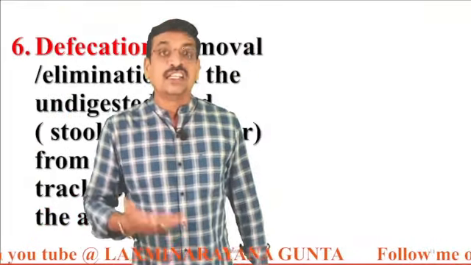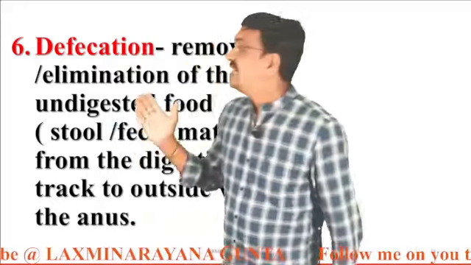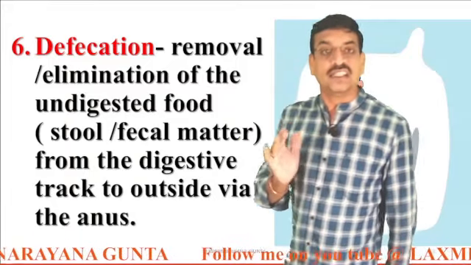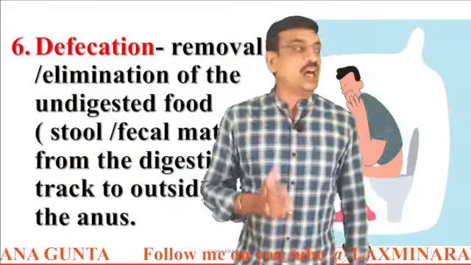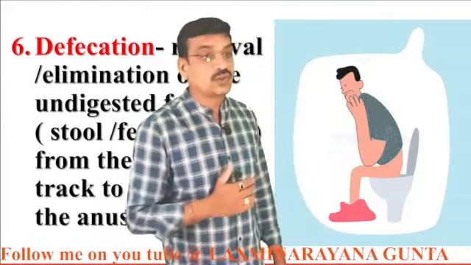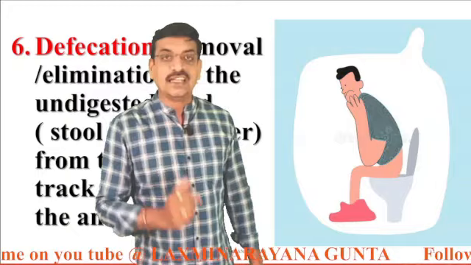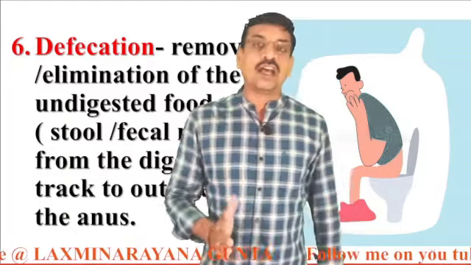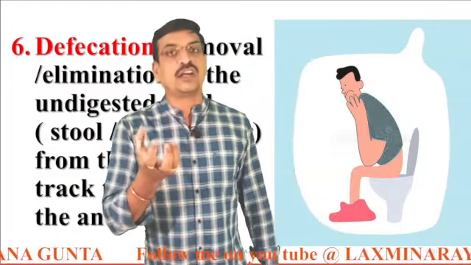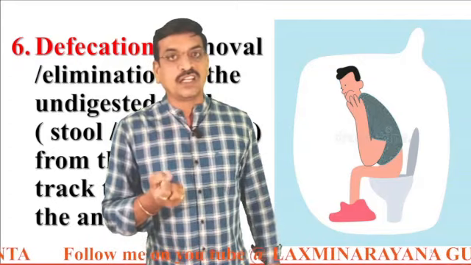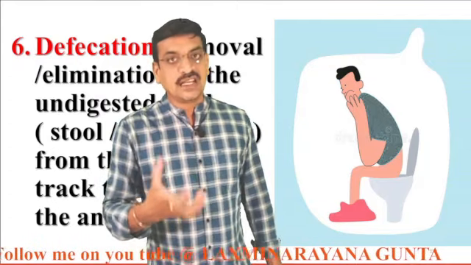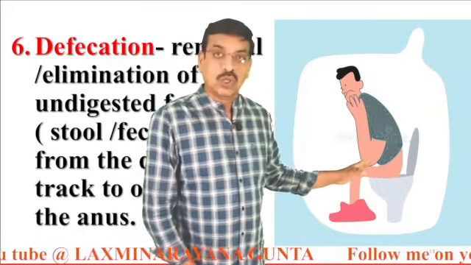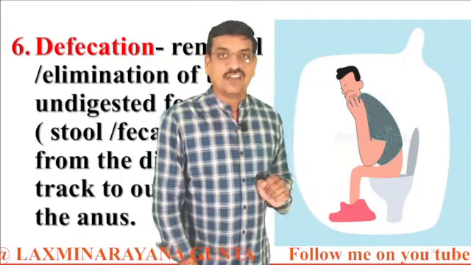What happens with the undigested food? The undigested food is sent out, and that process is called defecation. The removal or elimination of the undigested food, which is also called stool or fecal matter, from the digestive tract to the outside via the anus is called defecation. From this undigested food, the large intestine reabsorbs the water and electrolytes, and it becomes a solid mass. This solid mass is sent out through the anus. This process is called defecation.